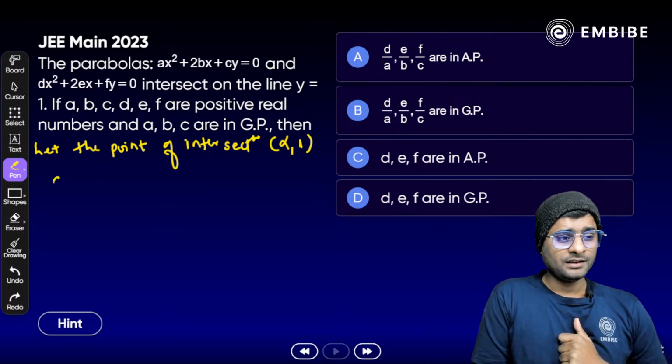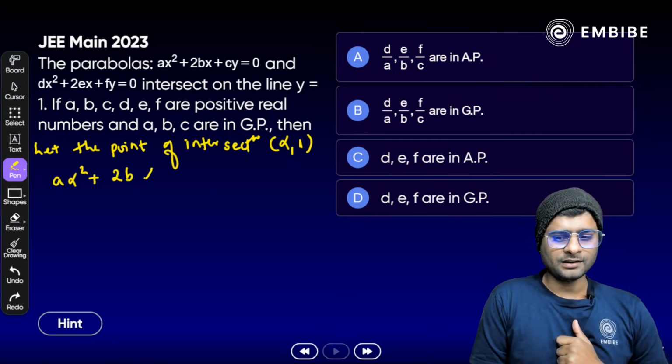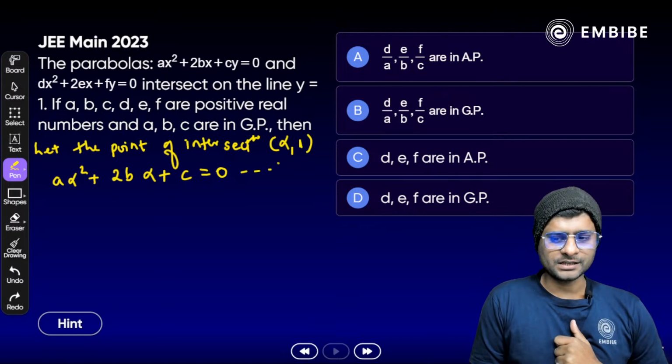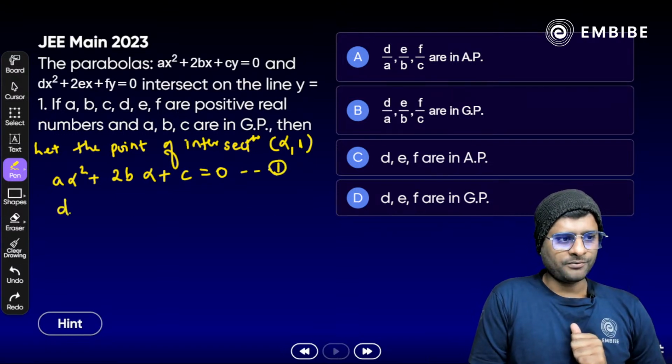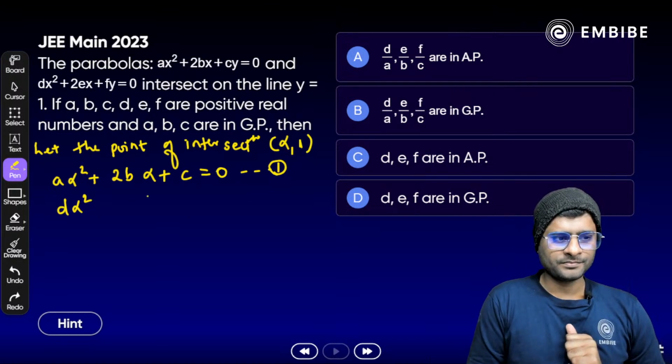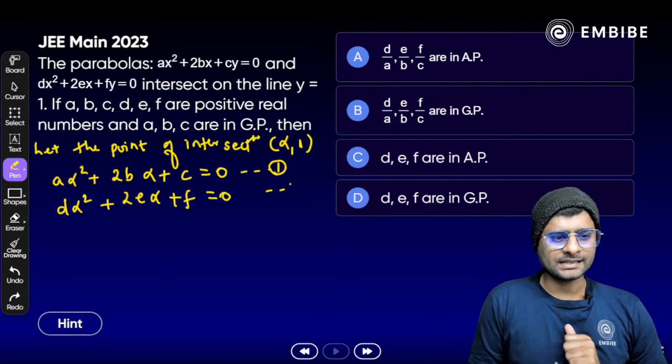Like we can say a alpha square plus 2b alpha plus c is equal to 0. That is equation number 1. And then the second one, d alpha square plus 2e alpha plus f is equal to 0. That is taken as equation number 2.